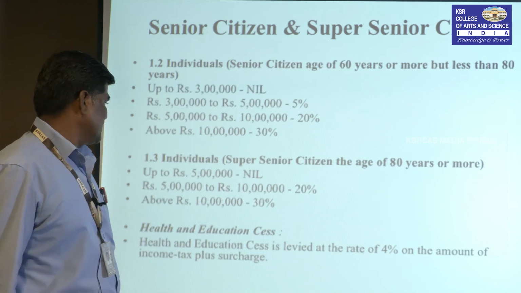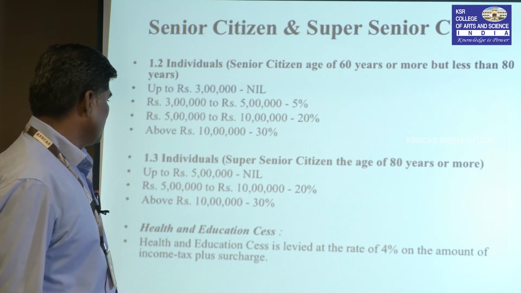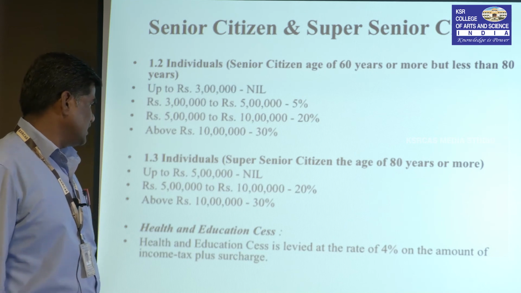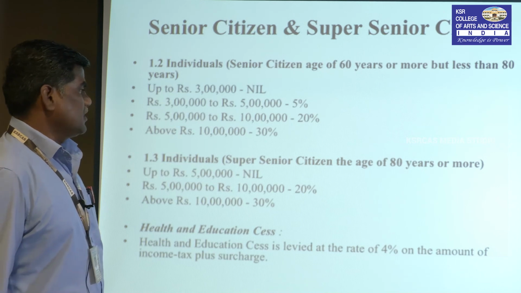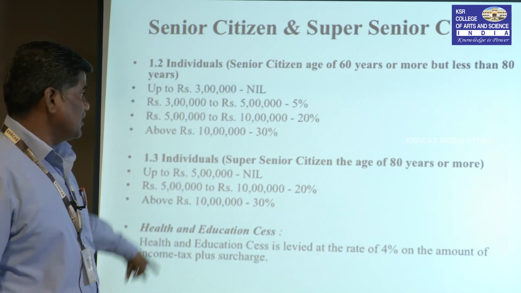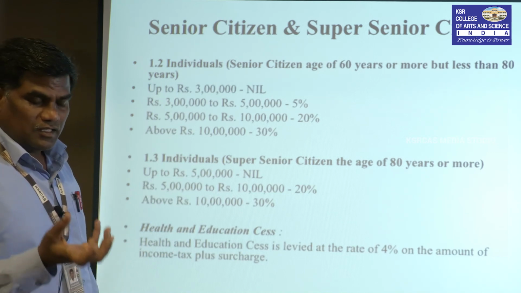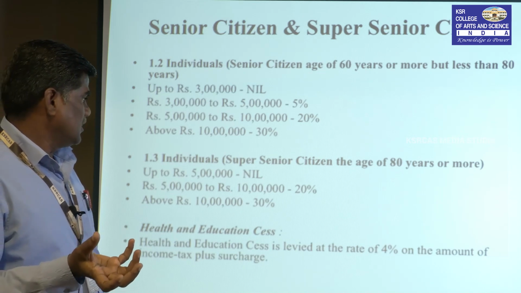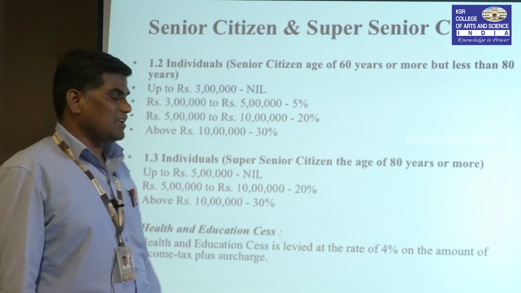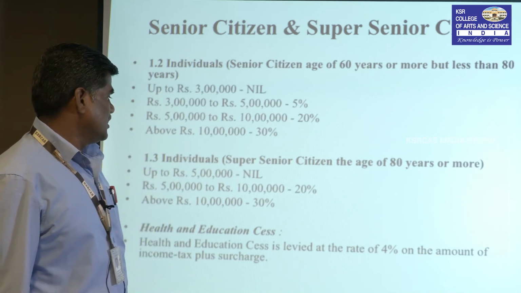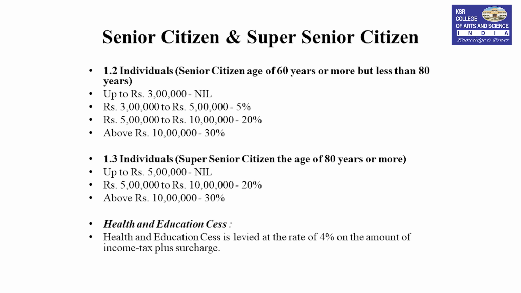Next is health and education cess. Health and education cess is levied at the rate of 4% on the amount of income tax plus surcharge. There is no surcharge in this case, only health and education cess of 4%. First we calculate the tax according to the slab rates. The total tax liability is eligible for health and education cess. For example, if the total tax liability is 70,000, the 4% is charged on 70,000. That is health and education cess.